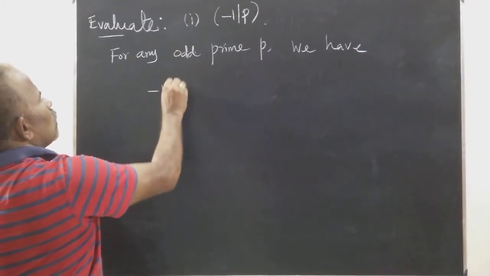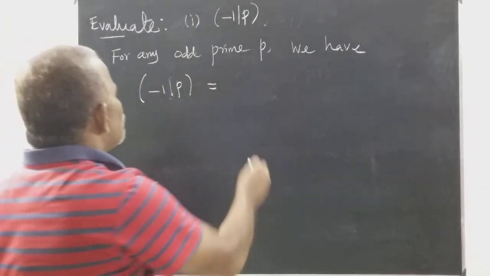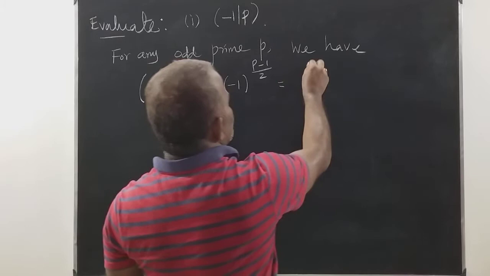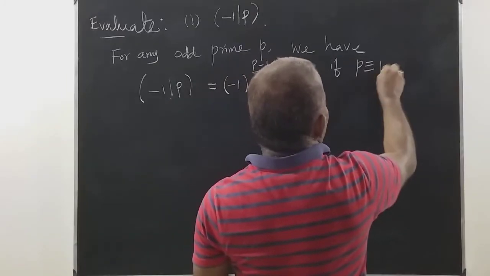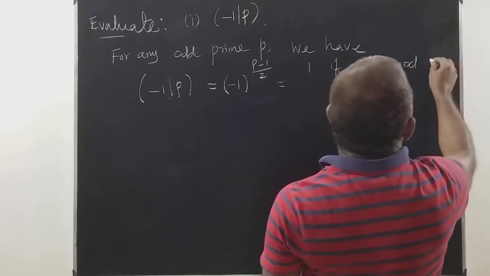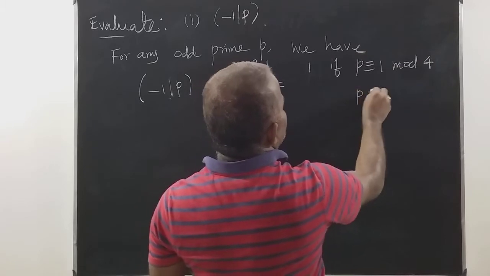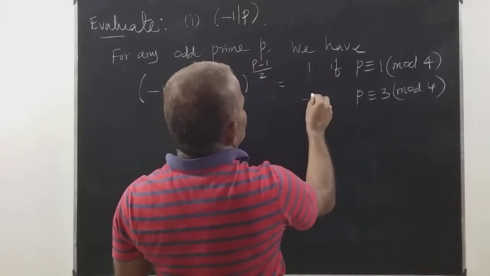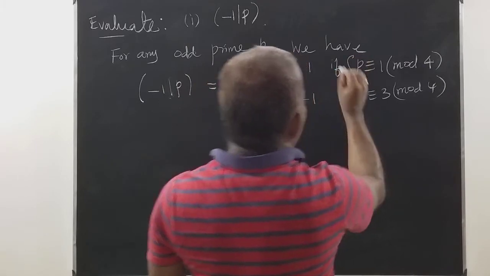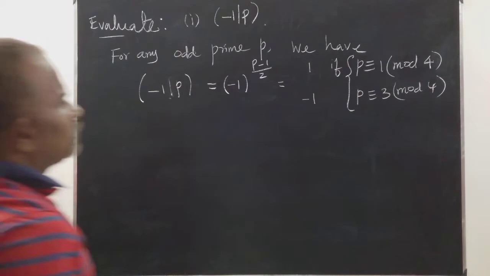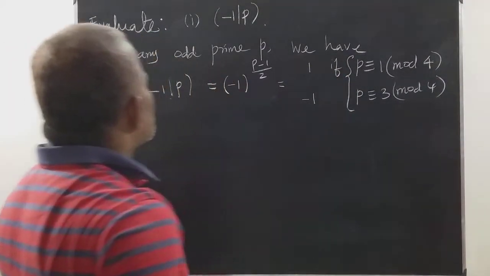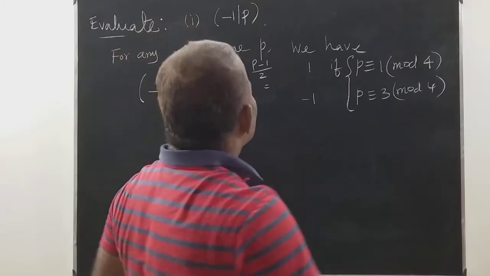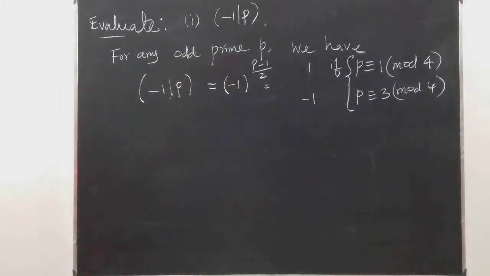minus 1 over p is equal to minus 1 power p minus 1 by 2, which is equal to 1 if p is congruent to 1 mod 4, and minus 1 if p is congruent to 3 mod 4. We are going to prove this.